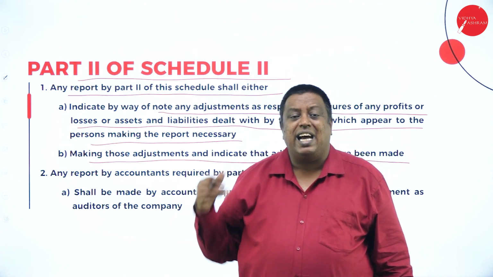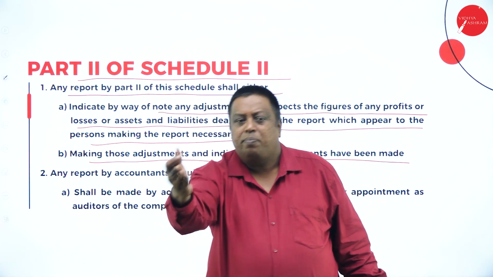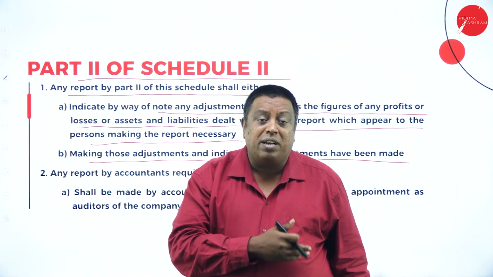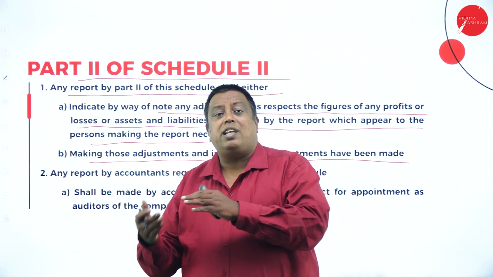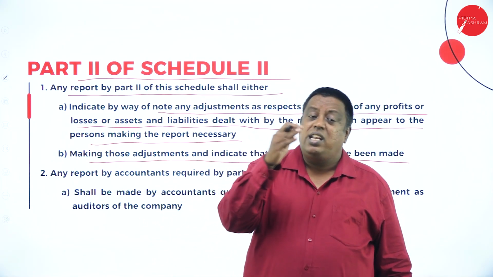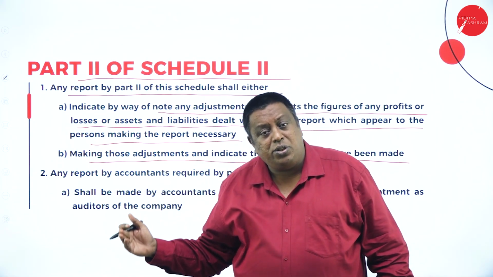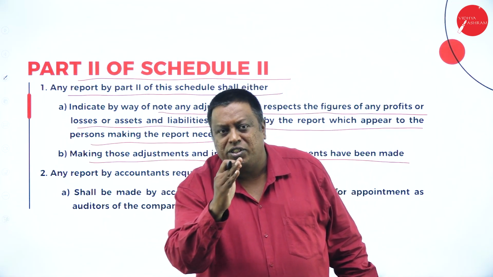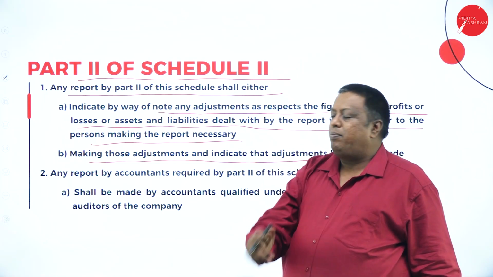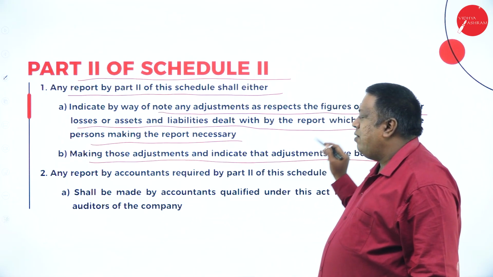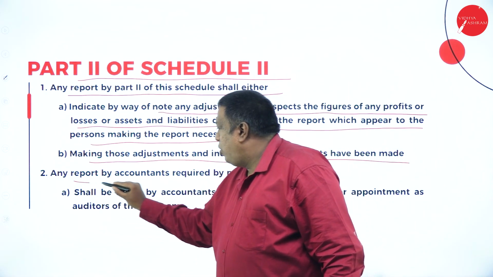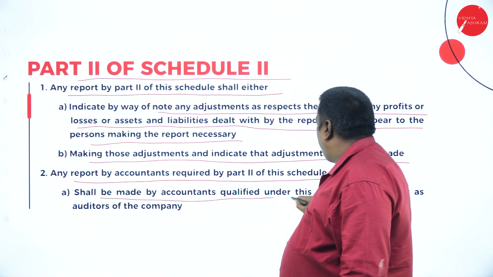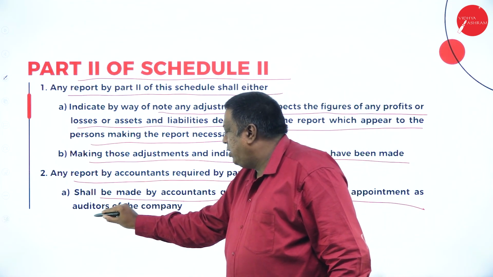If they have made any adjustments, it may be related to depreciation, or stock, or outstanding, or accrued income, or payment of dividend, or payment of taxes, or making provision. If any adjustments are made, just provide the detailed information. And any report by accountants required by Part 2 of the schedule shall be made by accountants qualified under this Act, appointed as auditors of the company.